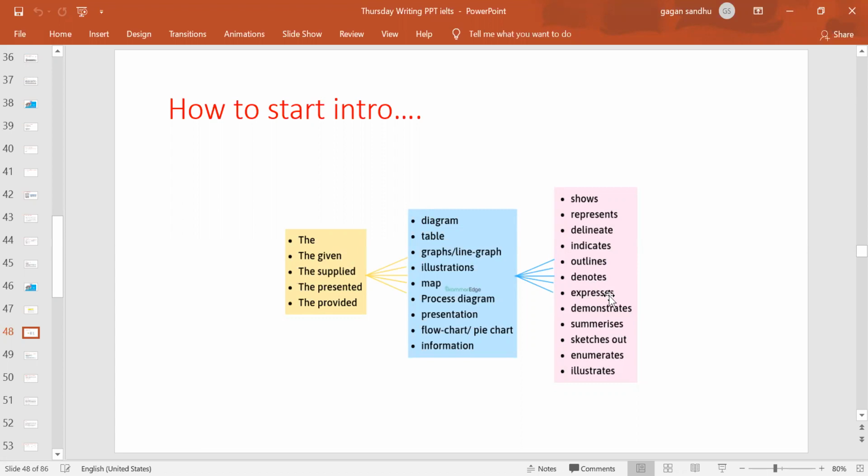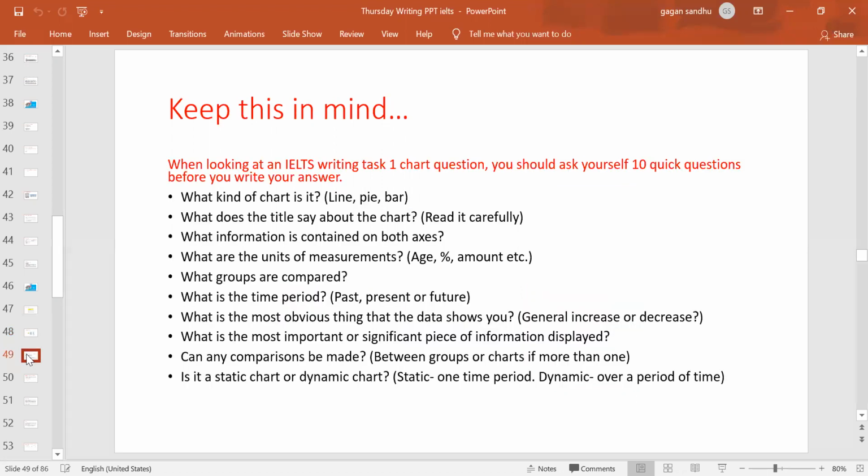And expresses also, if some sort of diagram is there and it is expressing the projected gain or something like that, so you can use this. But demonstrate and summarizes, illustrate and show, represent, indicates, outlines, these are the ones where you can fit them with any of the introductions, any of the diagrams. So they'll help you to vary the things in the introduction.